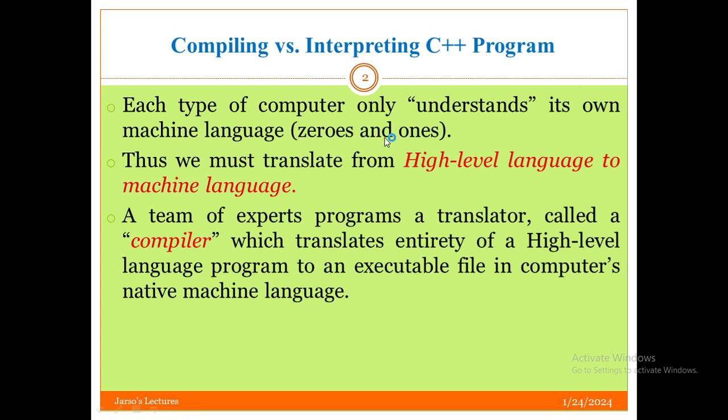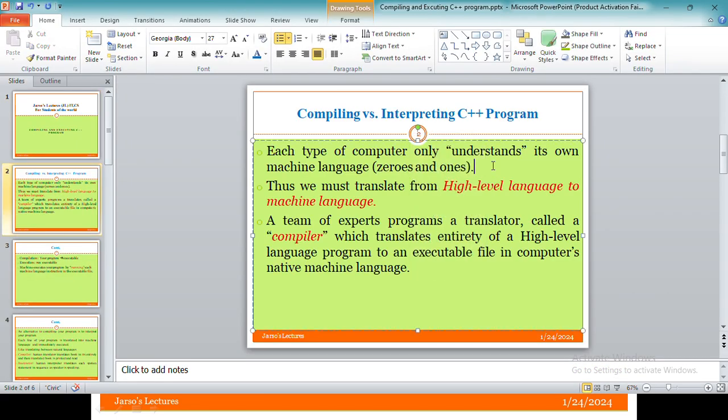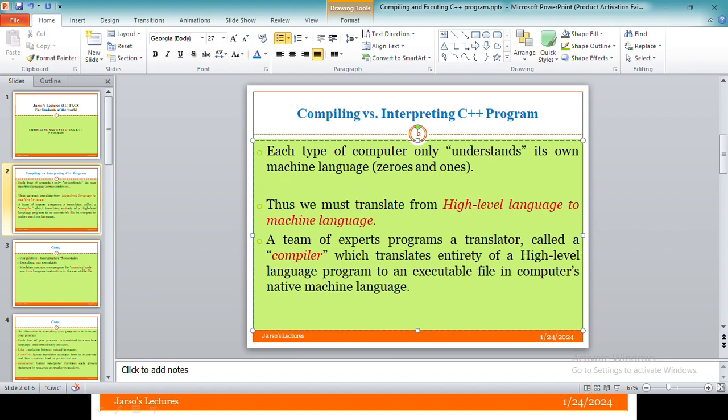But human beings write programs by what? By high level language. Thus we must translate high level language to machine language. Human beings use high level language to write programs, or what you can say, source code.